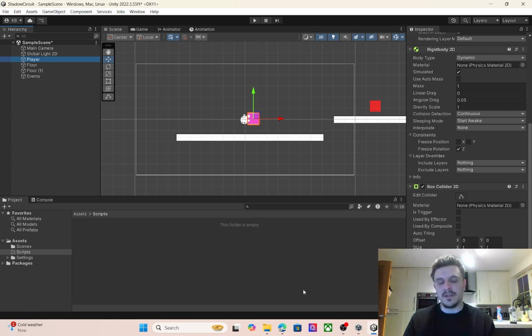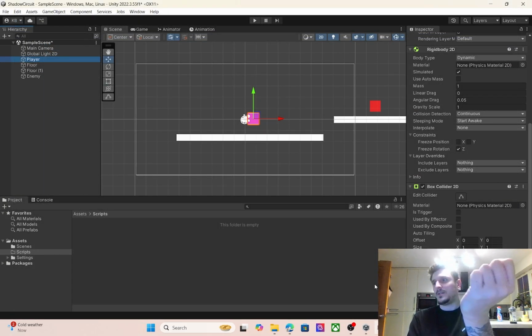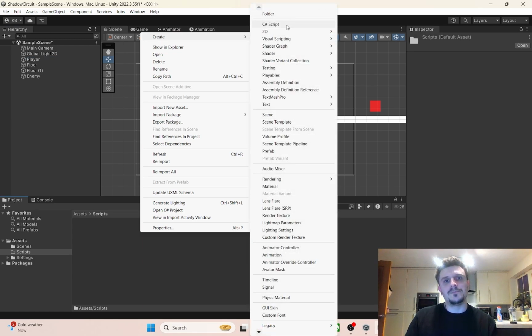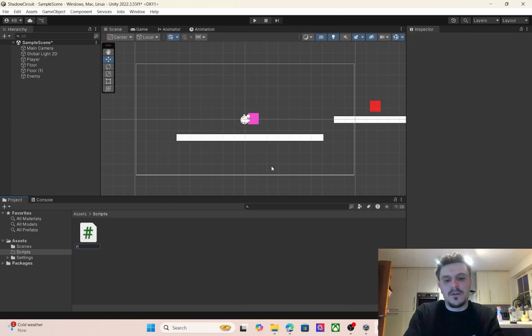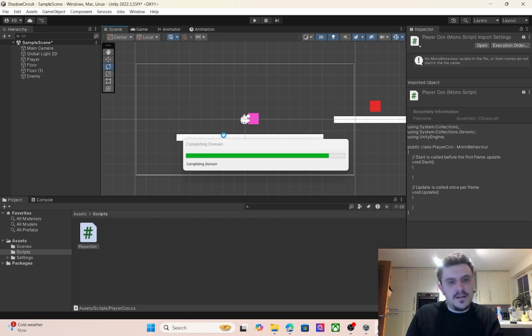What I'm going to do is, this was loading really weirdly, so I'm going to close that. Let's create a new script, and I'm going to call this player controller.